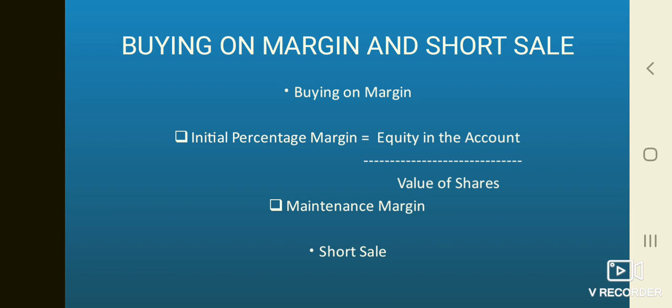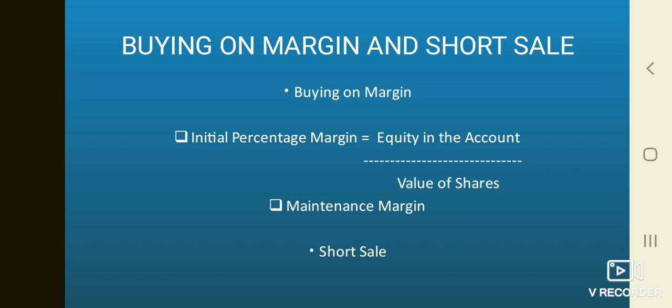For example, if you have a margin account with kotaksecurities.com, you can get a loan up to 75% of the purchase value. So if your margin account has a balance of rupees 25,000, you can buy shares up to rupees 1 lakh. The percentage margin is equal to the equity in the account over the market value of shares.